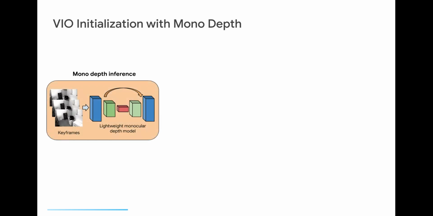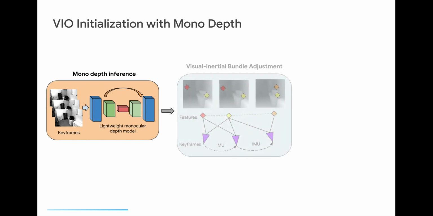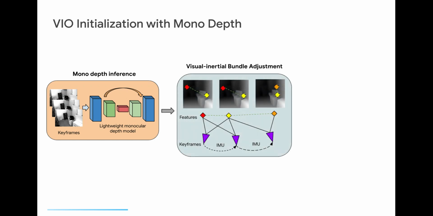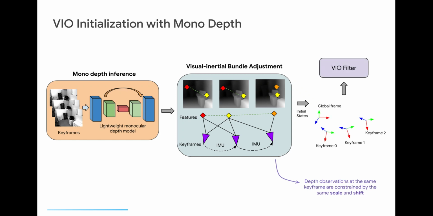Here we present the overall system diagram. First of all, we run the inference on images to get up to scale and shift inverse depth predictions. Secondly, we form a visual-inertial bundle adjustment problem to solve for the initial states for VIO. For each triangulated landmark, we associate it with the monodepth at its observed keyframes. Additionally, we introduce scale and shift terms to constrain all observed landmarks at the same keyframe during the optimization. Finally, we pass the resulting initial states, including keyframe poses, IMU biases, and velocities to the VIO filter to start with.